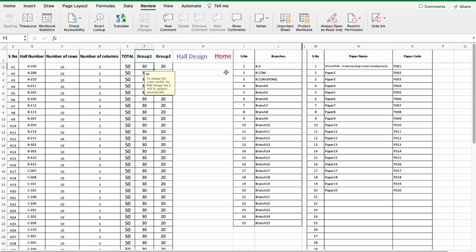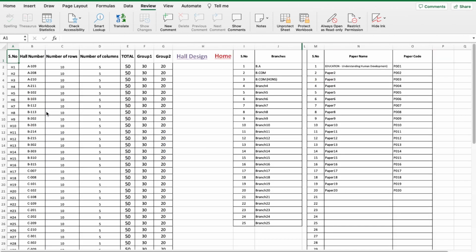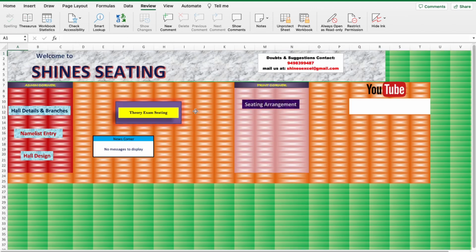Move to the home page, and the next thing is also you have to enter the branches. Here you can enter the branches, and here there is the option for 25 branches, and here the paper name and the codes. So paper name and the code should be entered here.